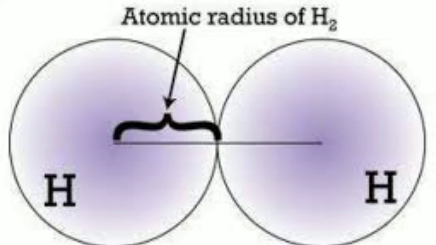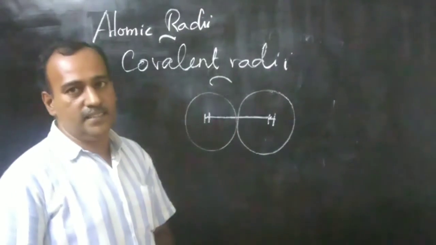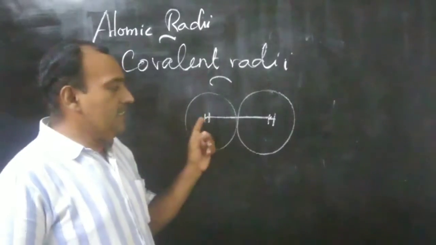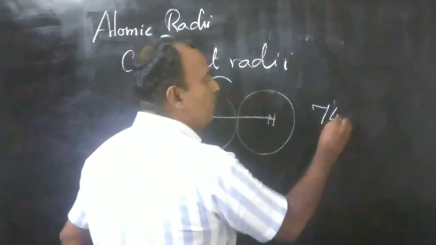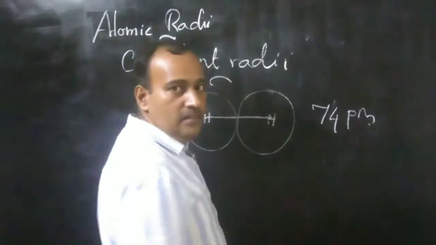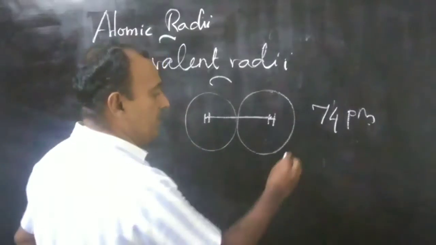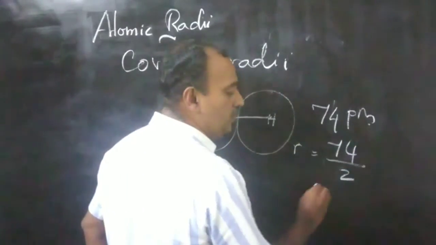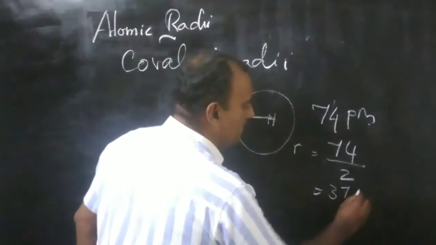That is considered the atomic radii of hydrogen. In the case of hydrogen, when it is bonded covalently, the internuclear distance is measured as 74 pm. So atomic radii of hydrogen is 74 by 2, that is 37 pm.